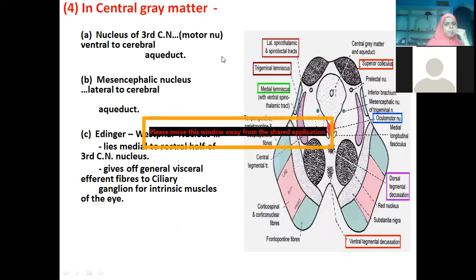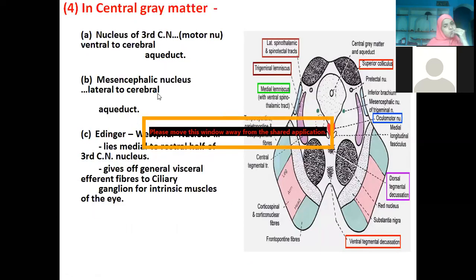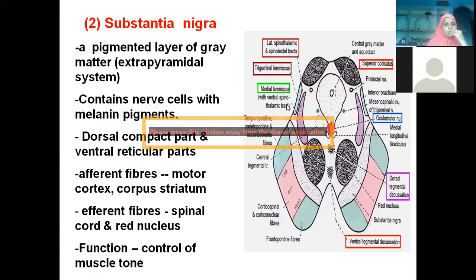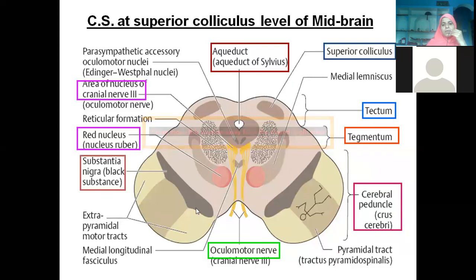You need not know so many details, but to be very sincere, at this point you should know substantia nigra in detail, the red nucleus in detail, and this section in detail: the transverse section of the midbrain at the level of the superior colliculus. A question can be like this, and you should be able to draw, label and explain.